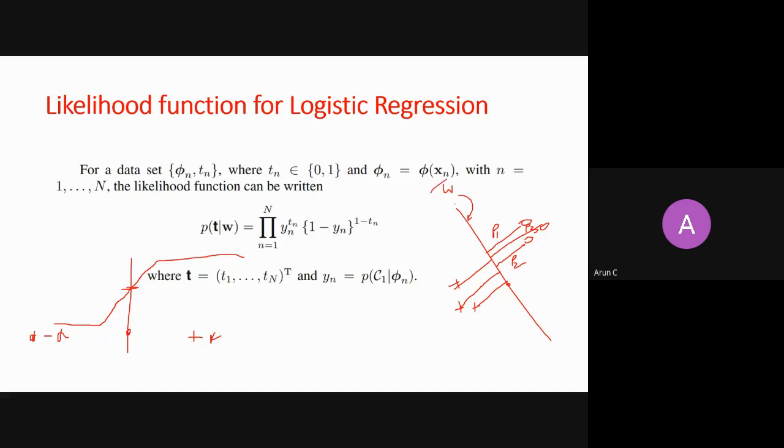If I change my W from here to here, my probability will totally change, right? Then I need to find out whether this W is good or this W is good. I will seek for every W and maximize it with respect to W. Whichever maximizes it is exactly the output of this hyperplane.